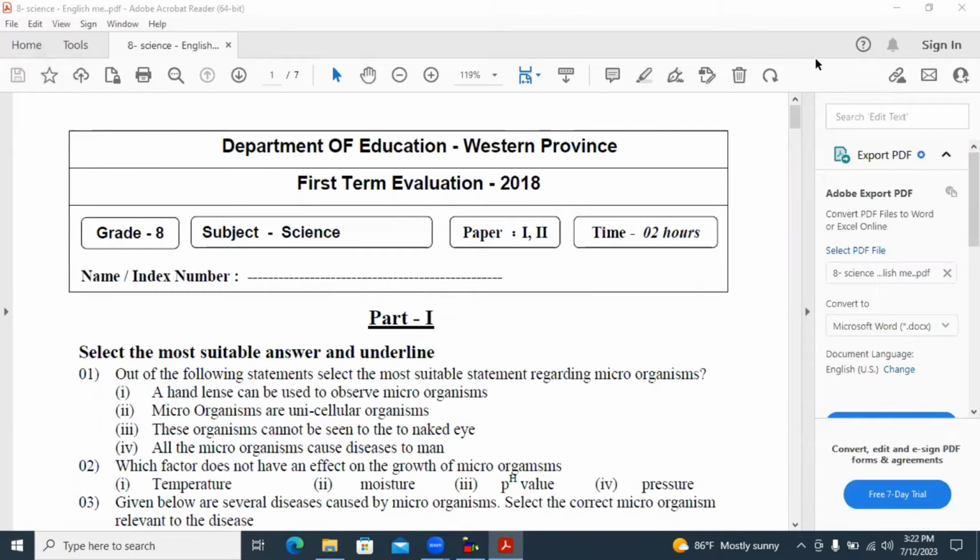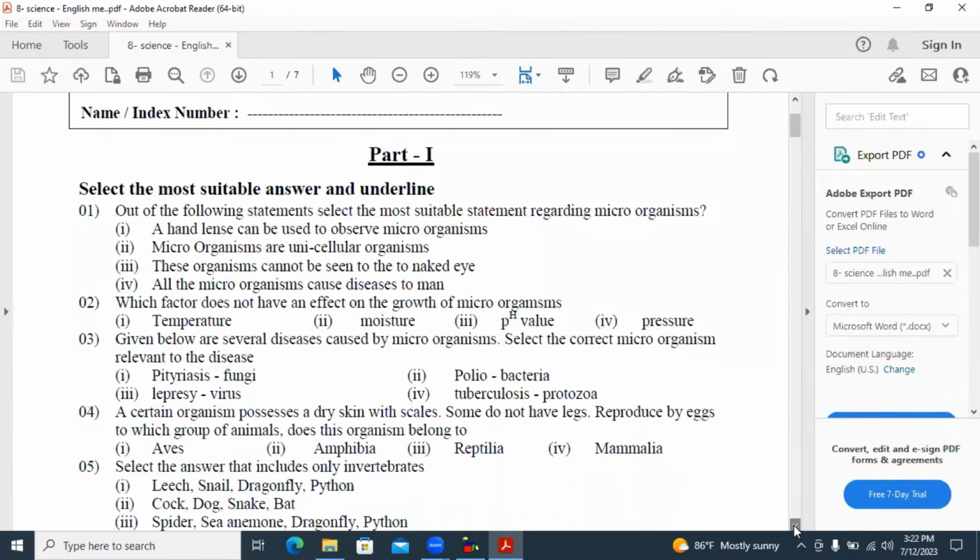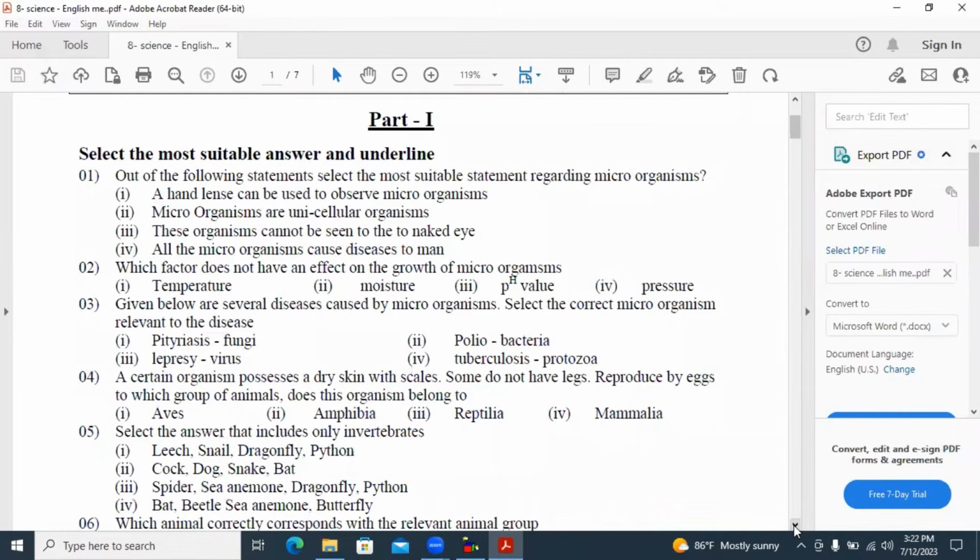Today, I'm going to explain a 2018 Western Province first term test paper. We'll discuss part 1. Out of the following statements, select the most suitable statement regarding microorganisms.